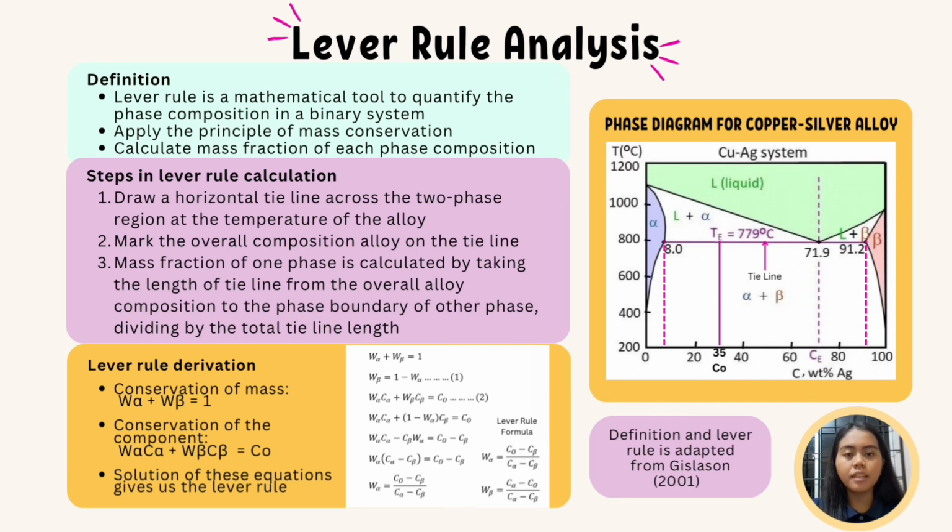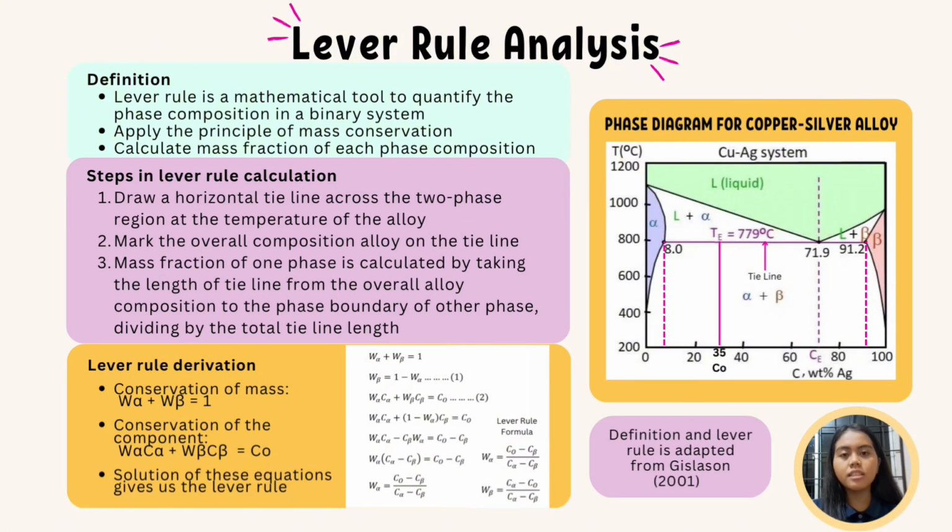Lever rule is a mathematical tool to quantify the phase composition in the binary system, which in this case is copper and silver. Lever rule applies the principle of mass conservation in order to calculate the mass fraction of each phase composition at chosen temperature and pressure. Performing lever rule calculations consists of 3 steps that are shown in the slide.